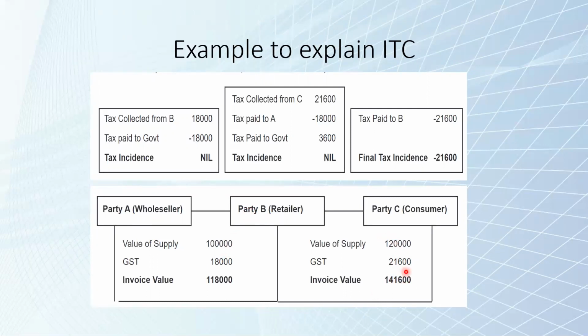Now here what will happen is that Mr. C has paid to Mr. B GST amount of rupees 21,600, but while filing GSTR1, Mr. B would utilize the input tax credit which was lying in his books of rupees 18,000, and he will be liable to pay only rupees 3,600 in cash. So the GST liability would be paid in two parts. Number one, 18,000 by way of ITC, and rupees 3,600 in cash. Whatever is auto-populated in GSTR2A is actually the input tax credit, ITC.